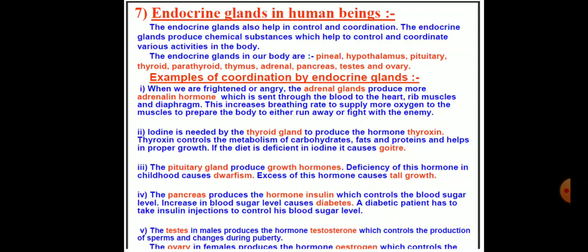The last one is the testis, or we call them gonads, in both males and females. Apart from producing gametes, the gonads, the testes and ovaries, also secrete hormones. The testis secretes the male sex hormone called androgens.